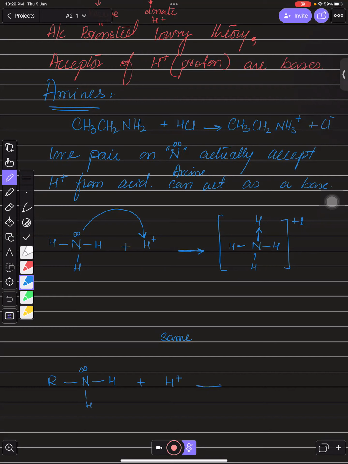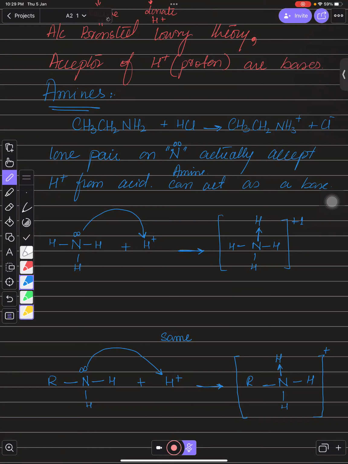So you can see that over here, once nitrogen sees that hydrogen is deficient of electrons, nitrogen can donate its lone pair to hydrogen and can form a dative bond with this hydrogen. So in this way, it's quite simple: once nitrogen has a lone pair of electrons, in any condition, nitrogen can provide that lone pair to hydrogen and form what? A positive ion, or you can say that in this way they can gain a proton, right? So they can work as a base, right?